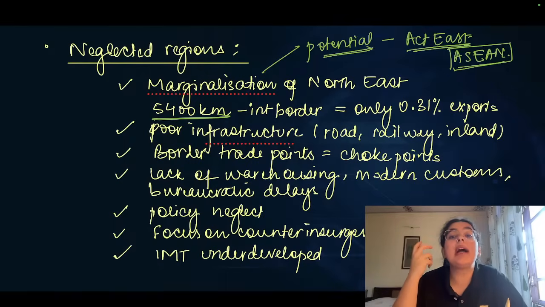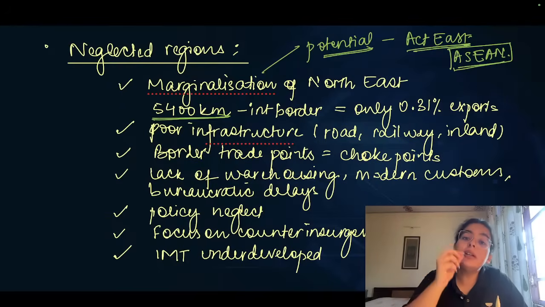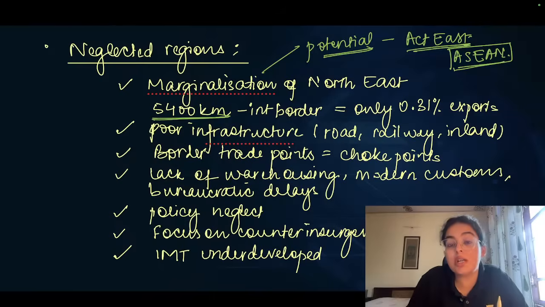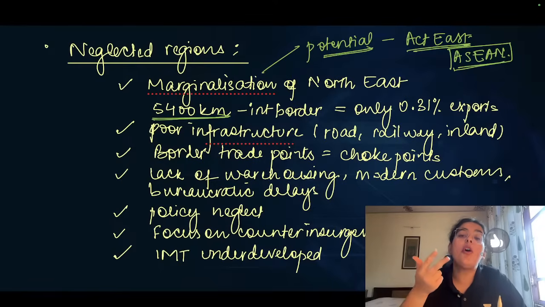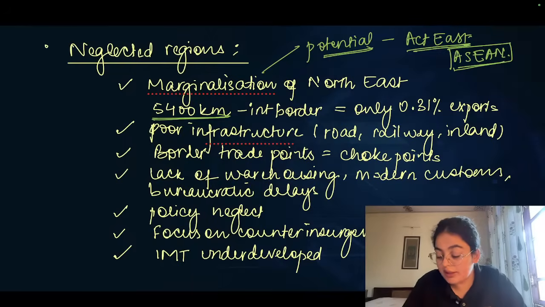for example, the IMT highway, the India, Myanmar and Thailand highway project. So the idea was to utilize the Northeast as a potential to engage with the Eastern countries much better. But this has merely been on policy documents alone, according to the author. The real work when it comes to infrastructure development, connectivity, ease of reaching, that is logistics, has not happened, and therefore it only contributes 0.3%.